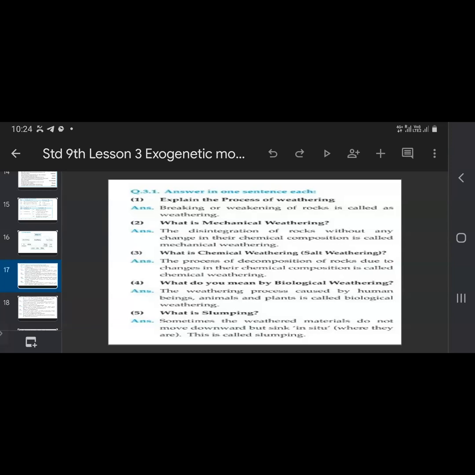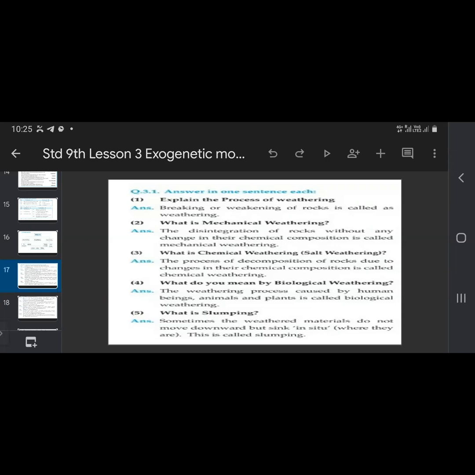Slumping: we have seen rapid and slow movement. Sometimes both processes are not taking place, but the material sinks in place. That is called slumping.